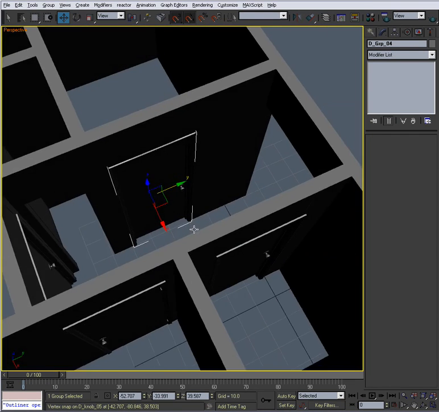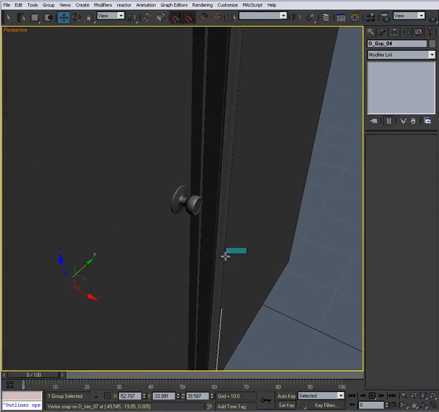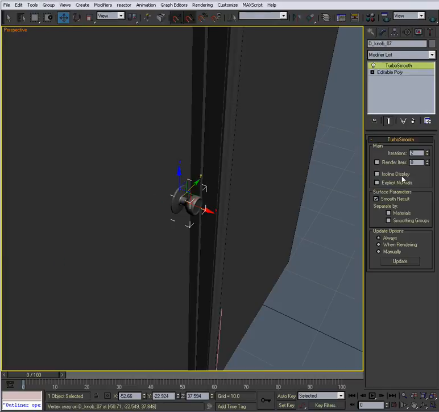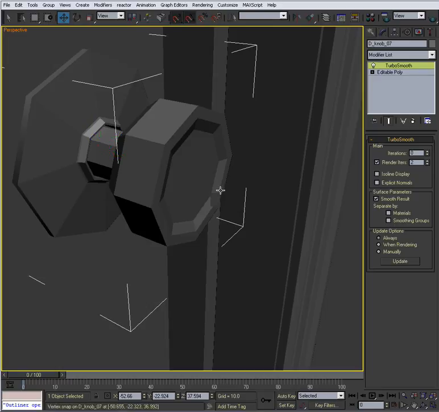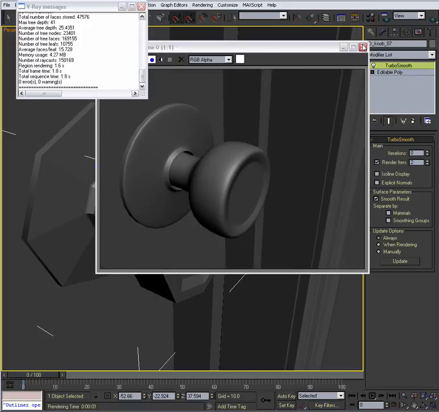And one thing is I left the Turbo Smooth on in the viewport just to show what you could do if you didn't want to. Let's open this group and select this, right? You can always go here and turn this off and just turn on render iterations to 2, okay, like that. And it'll look like this in the viewport, but when you render it, it'll show up nice and smooth.